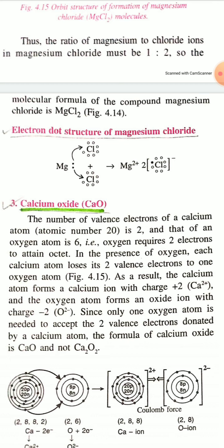Here the valence electrons of magnesium are represented by dots, and the valence electrons of chlorine atoms are represented by circles. The one magnesium atom transfers its 2 valence electrons, one to each chlorine atom. Therefore magnesium becomes the magnesium 2+ ion, and each Cl atom becomes a Cl- anion.